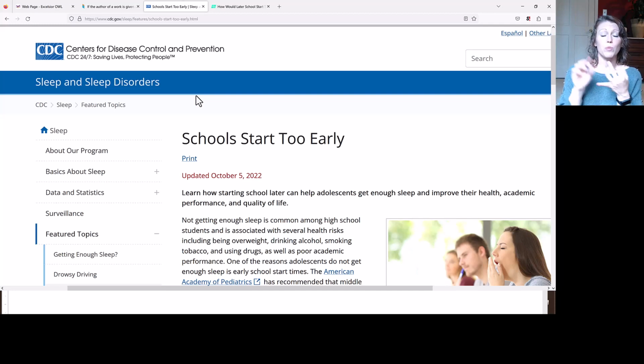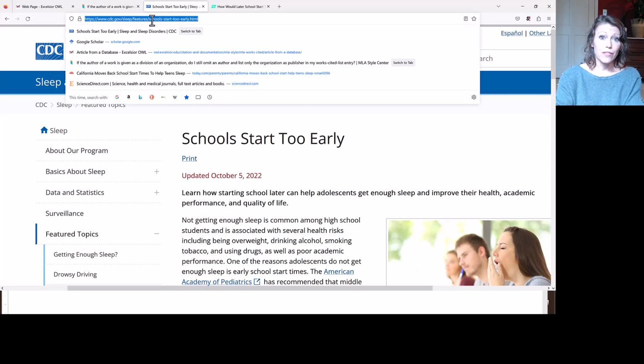So you spell that out, you put a comma, then you would put the date, and you would do 5 Oct. 2022, comma, and then you'd copy and paste the URL. Now, if your instructor wants hyperlinks, you copy and paste the whole URL that's up here at the top. However, if you are not using hyperlinks, which my students do not because generally MLA does not, you start with whatever comes after the www dot. You pick up right after that, copy the rest. So this would just be from CDC to the end, and you paste that into your works cited entry.